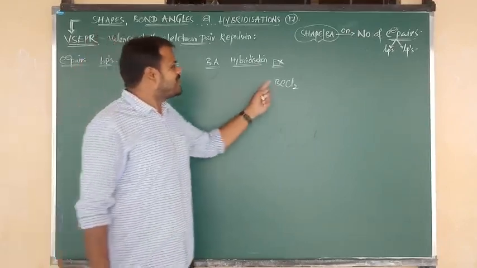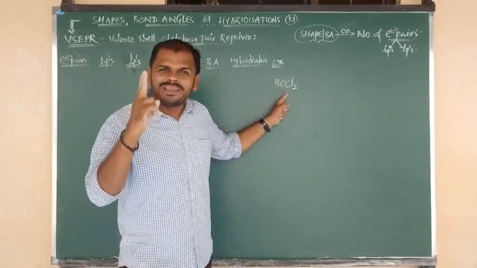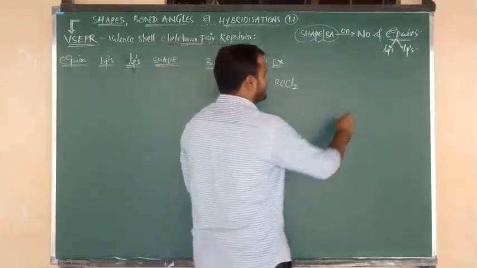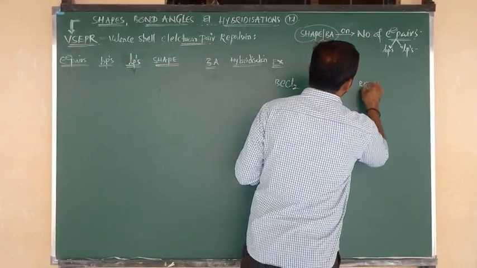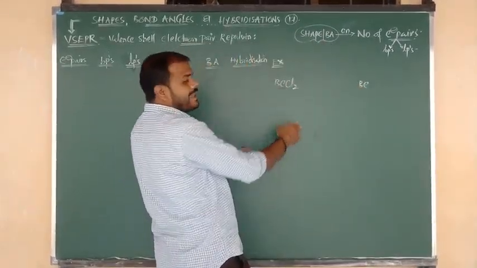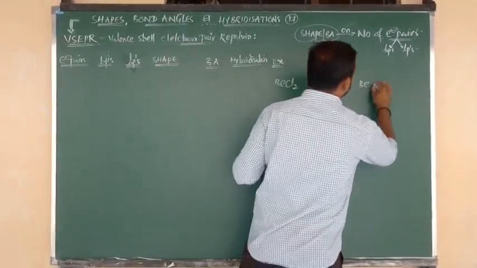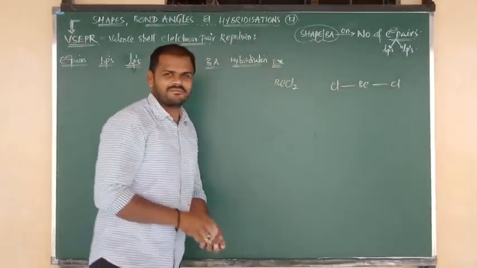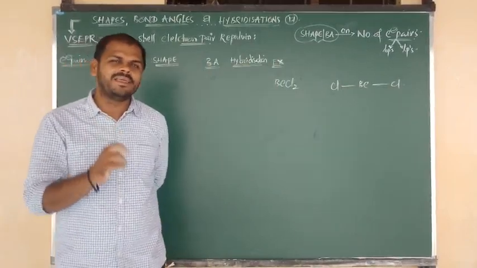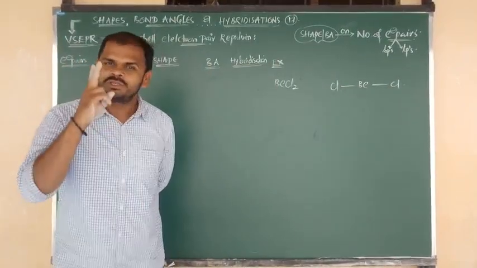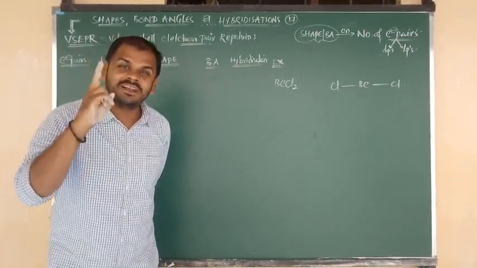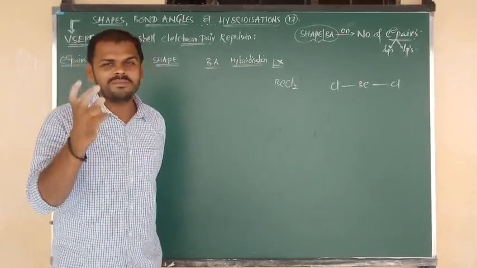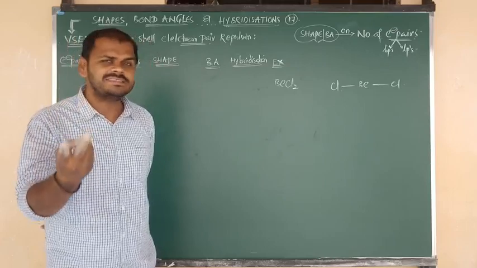Okay, so around the Be atom, how many Cl's are there? 2 Cl's are there. I am going to show you the structure. Here I have taken beryllium. Around Be, there are 2 chlorines, Cl number 1 and Cl number 2. But listen carefully. Beryllium, what is the group number? 2A group, Nana, and it has valency 2. You know the formula: valency equals group number. So beryllium is second A group, and its valency is also 2.